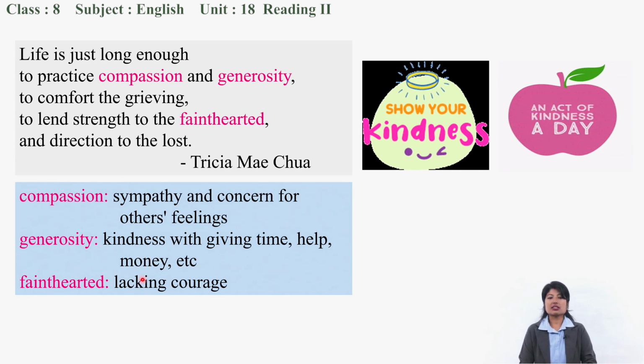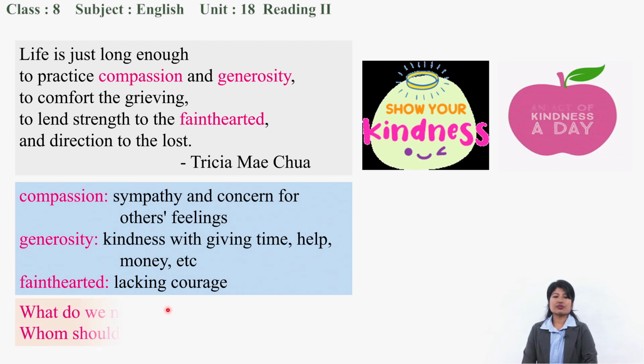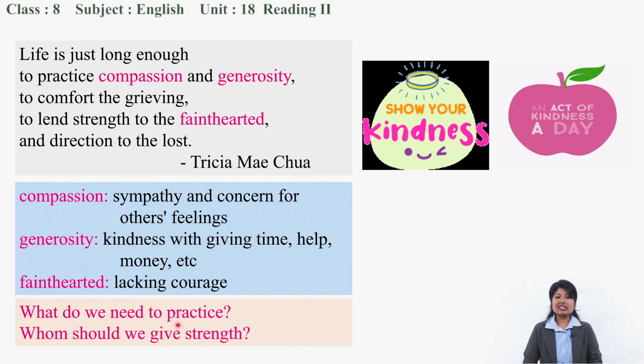And faint-hearted is lacking courage. Those who are feeling low, if we could help them, then that is to help faint-hearted people. People with low feeling, they are called faint-hearted. Less courageous. So I have two questions over here. What do we need to practice?